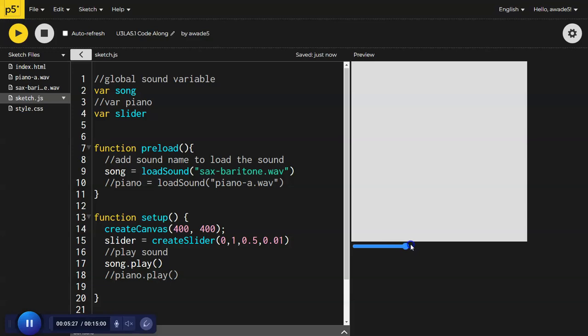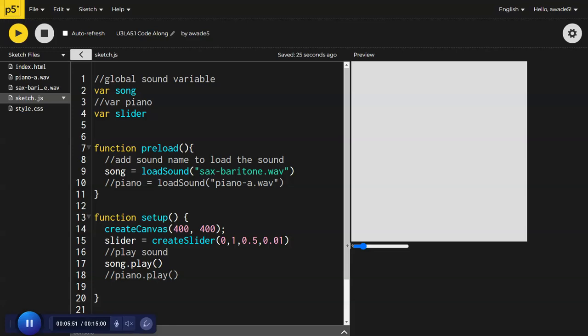Here's my slider. I can raise the volume. My soundbite is really short, so I can go here and it's loud, it starts in the middle, and I can lower the volume, and I can play around with those. Notice it's getting lower and lower.